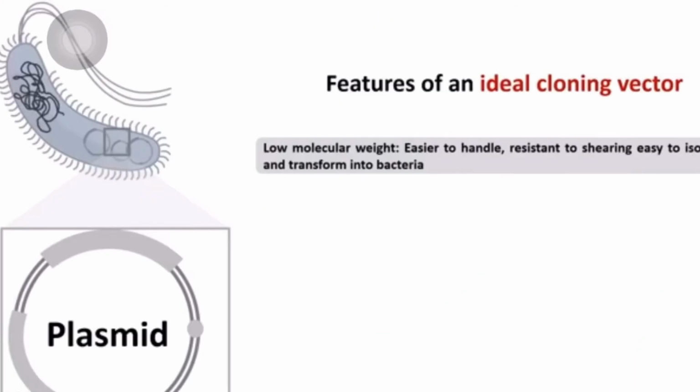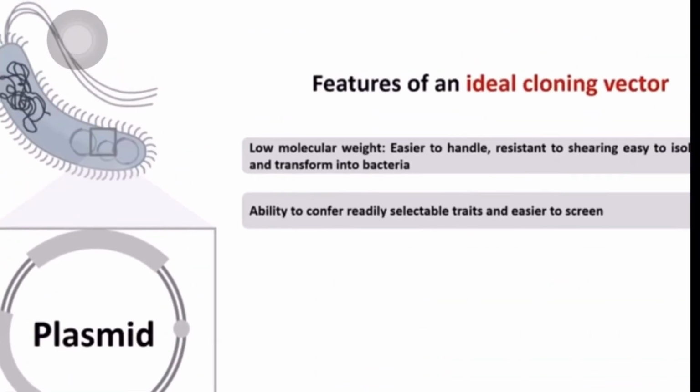Now let us see quickly the overall key features of cloning vectors. First of all, it should have low molecular weight, or the size of the plasmid should be very small. Why so? Because if it is very small, the plasmid becomes easy to handle, easy to isolate and transform into bacteria.